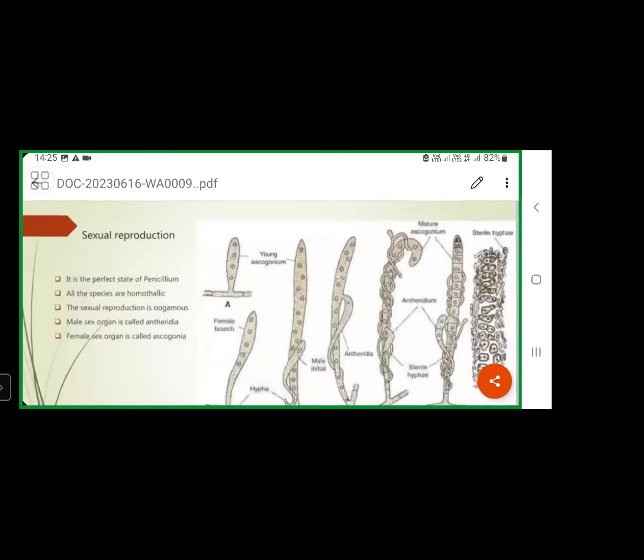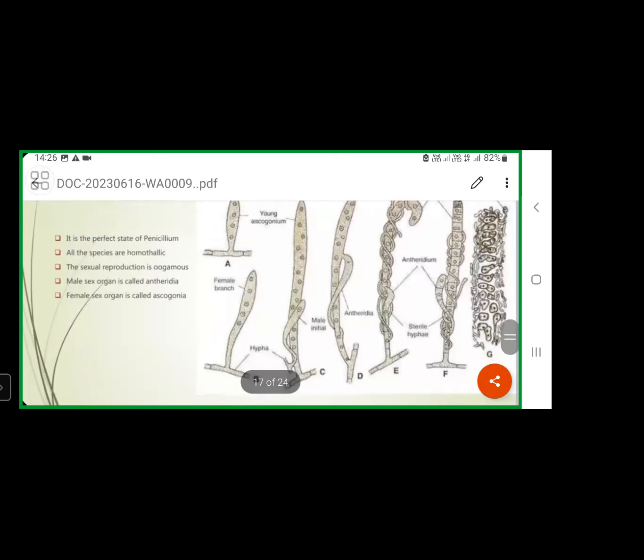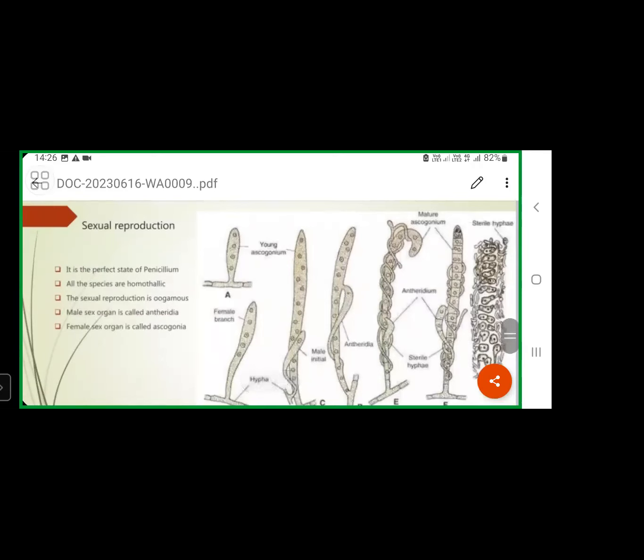So like that, dikaryotes formation will take place in the ascogonium. Later, what will happen? After dikaryotes formation, septa formation will take place in this ascogonium. That means cross wall formation will take place inside this ascogonium. So what will happen? Earlier, it was aseptate in condition.